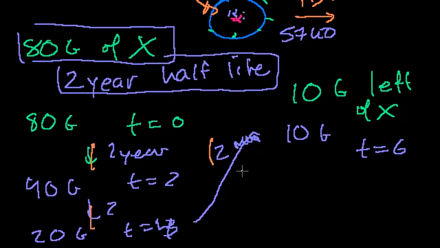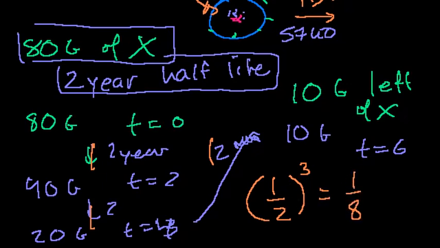You could also think about it this way: 1/2 to the 3rd power, because every time you have half of your original sample, that's the number of half-lives. After 3 half-lives, you'll have 1/8 of your original sample. And that's what we have here. We have 1/8 of 80 grams. And this is just when you're doing it with a discrete number, right at the half-life point. In the next video, we're going to explore what if I asked you how many grams you will have at exactly 10 days, or at 2.5 years? We'll do that in the next video.